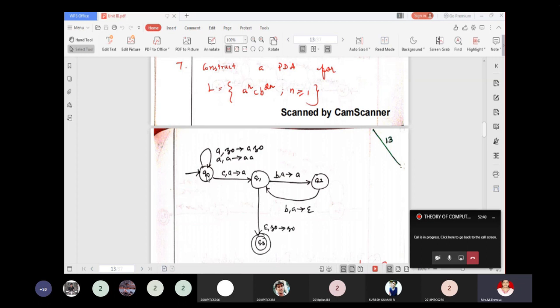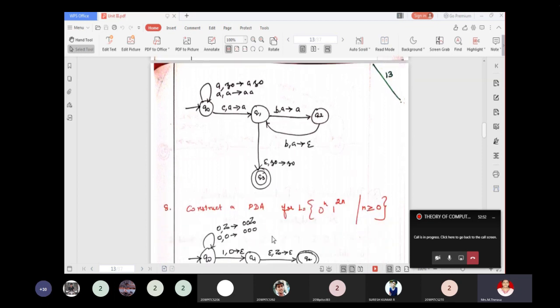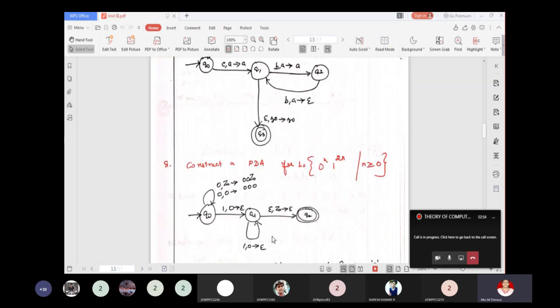At last, there is nothing to read. That is, the tape head is pointing to epsilon and Z0 is on the stack. Then keep that stack as such but enter into the final state Q3. And the next is 0 power n, 1 power 2n.